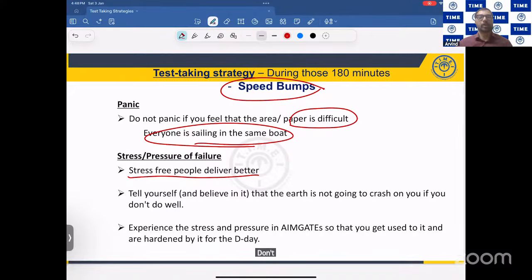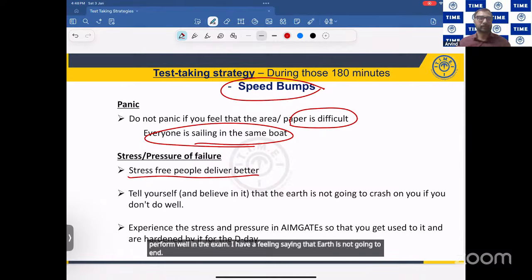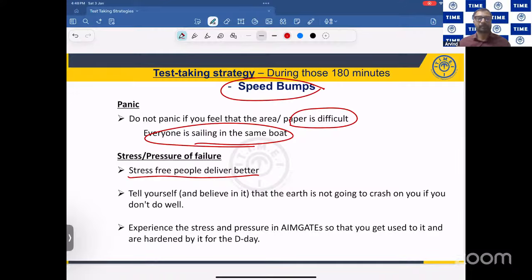Don't worry at all. The effort you have put in is sufficient. And even if you don't perform well in the exam, I have a feeling that the earth is not going to end.